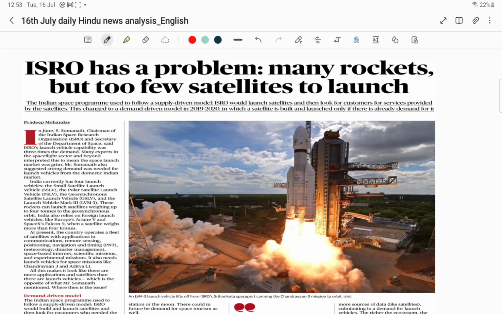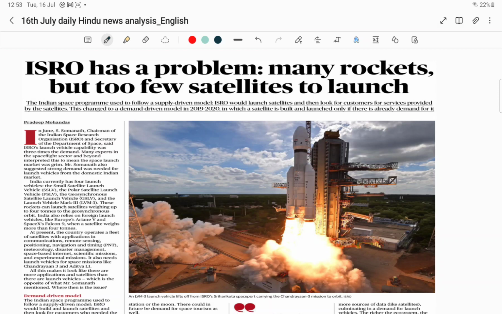This is a problem that was raised by the ISRO chairperson, Somnath, where he says that we have many launch vehicles but we don't have the satellites to launch. That means there is no demand for these particular launch vehicles. This is the problem statement that he is making, and this article is based on that statement only.